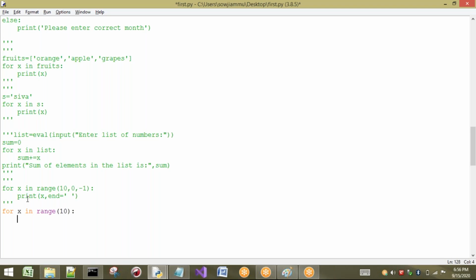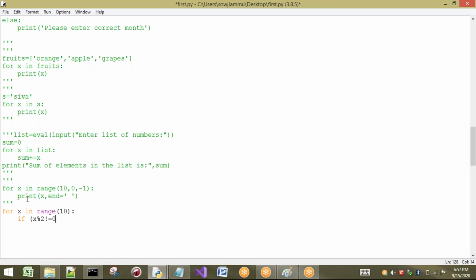I want to print only odd numbers. What is meant by odd numbers? If the number is not divisible by 2, then we can consider it an odd number. This is basic mathematical knowledge. So if x modulo 2, you already know that if I perform modulus, you are going to get the remainder. If I divide the number by 2, the remainder should not be 0. Then I can say it is an odd number.